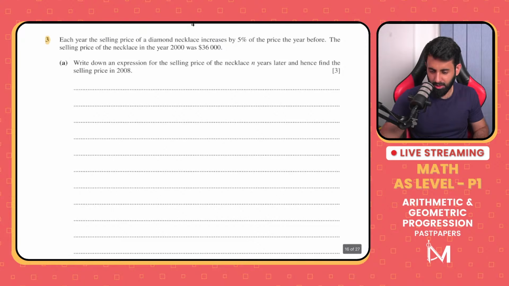Okay, so this question says, each year the selling price of a diamond necklace increases by 5% of the price the year before. Okay, what does that mean? 5% increase. Are we talking about an arithmetic progression or a geometric progression? Question for you guys.